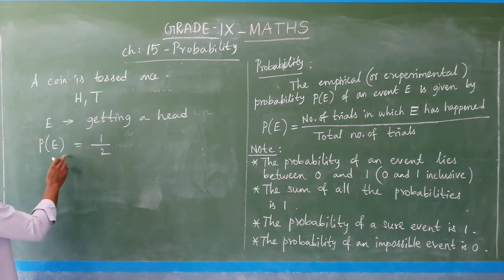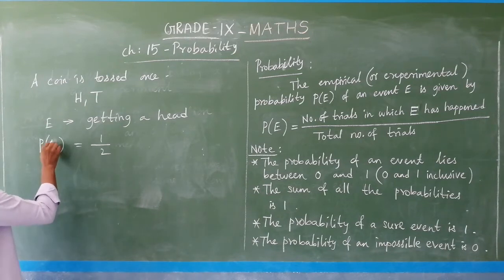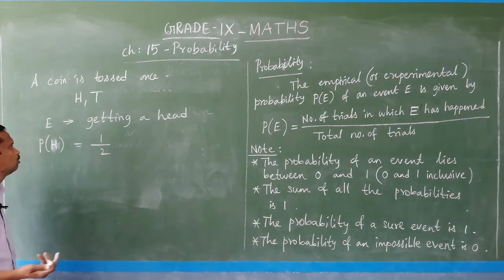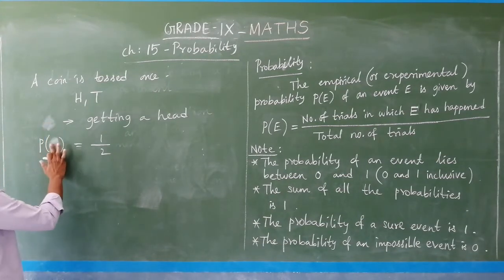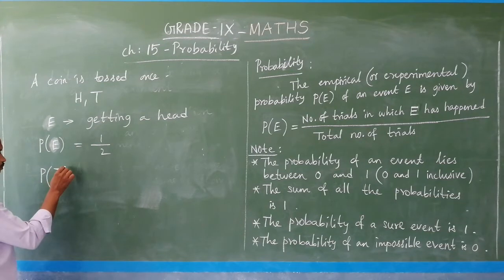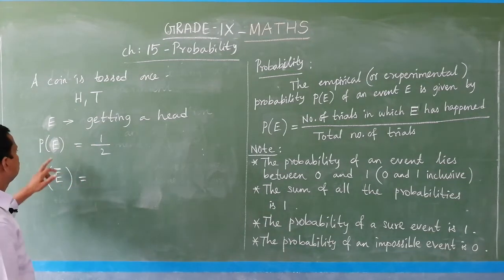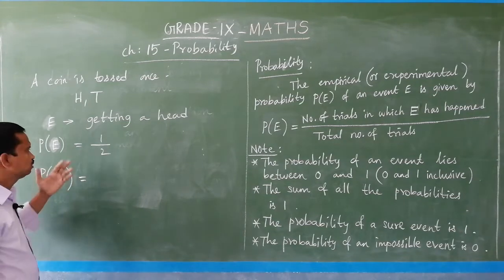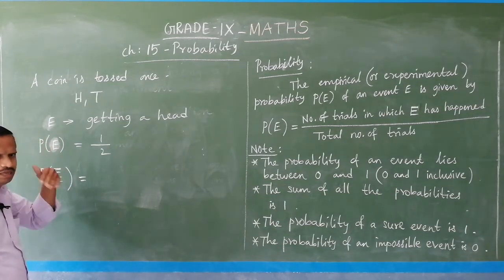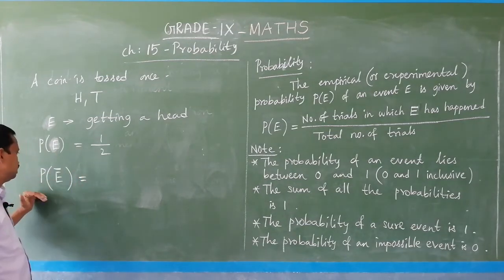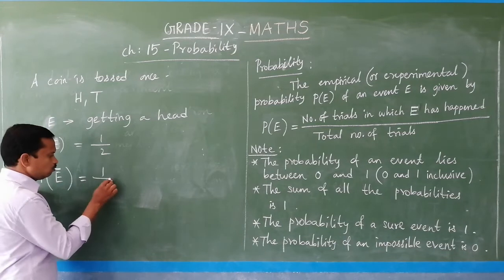If you put H, then you can have P of H, any name you can give. But without confusion I am calling this E, and P of E bar. E means getting head, E bar means the opposite event, which is tail. So getting tail, the probability is the same 1 by 2.